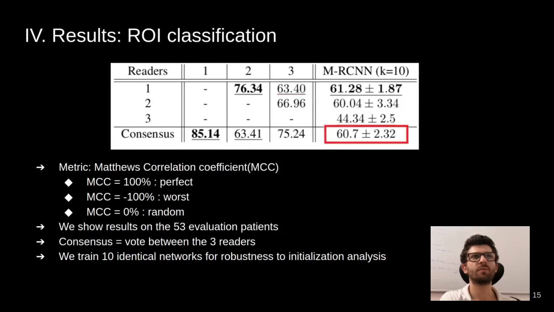Now if we compare the Mask RCNN model to the consensus, which is our value of interest, the MCC is at 60. We can compare it to the MCC of the readers between each other. It yields quite good results, despite being still lower than the radiologists' opinion.